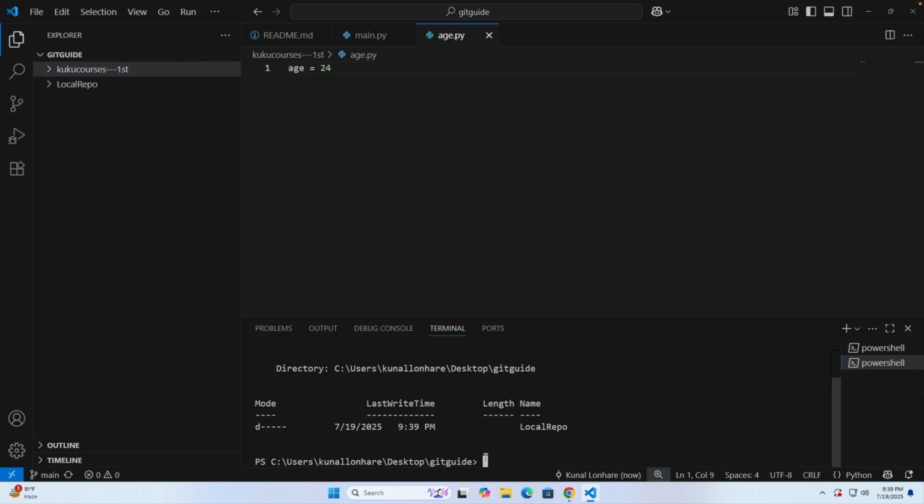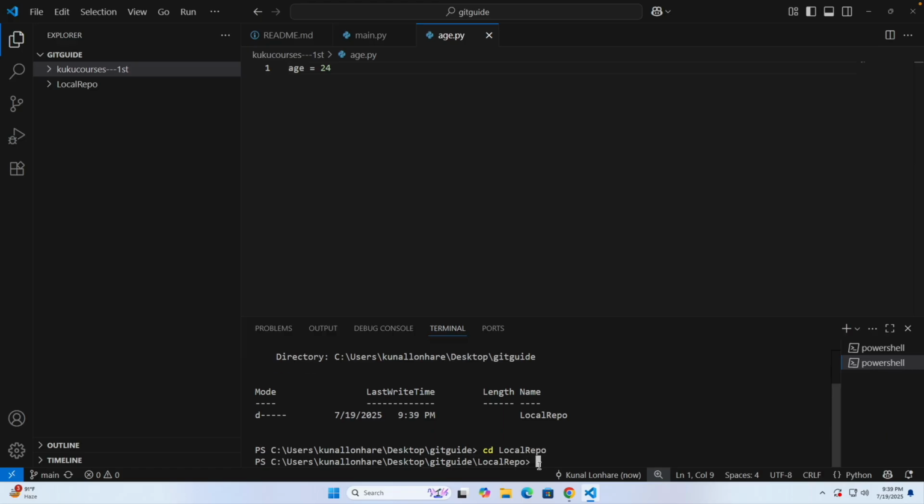And let's say I want to go inside this local repo. So I can write here cd, change directory, and go inside local repo, click on enter, and it will take us to the local repo folder. That means we are now inside here in the Python. After this you can run this command, let's say ls, to list what we have.